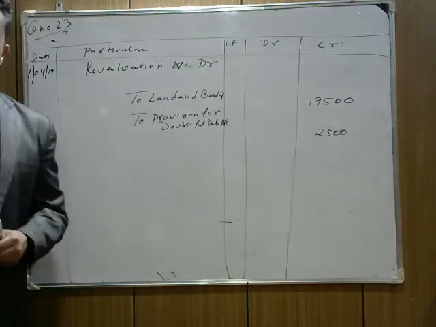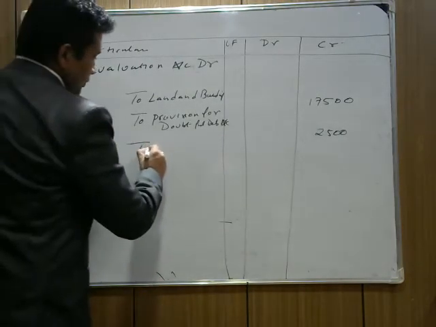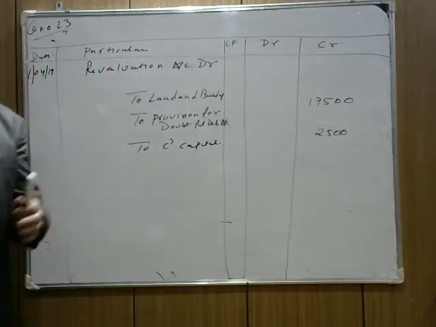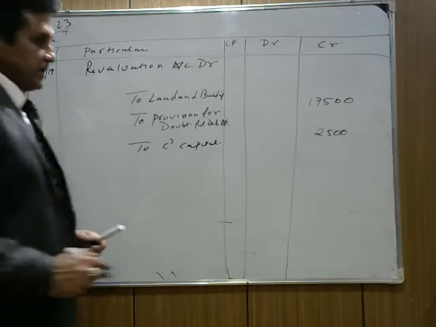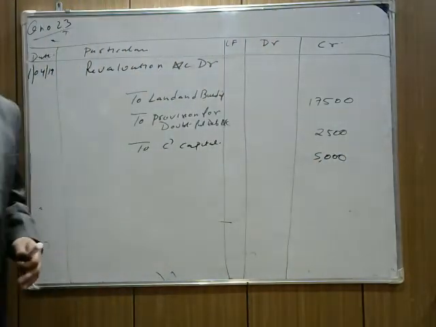This part is clear. You have to pay remuneration to C. We write to C's capital because we are paying remuneration to him. How much remuneration are we paying? See your question, it is 5,000. I hope it's clear.